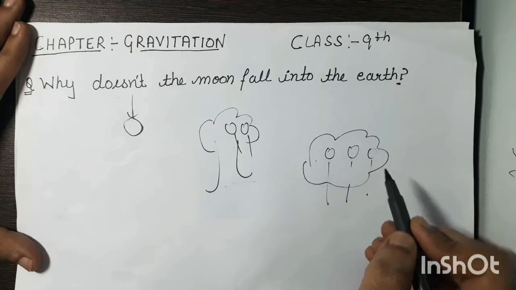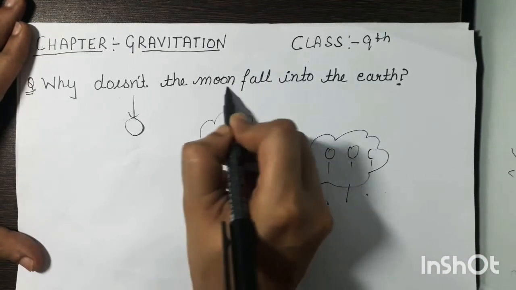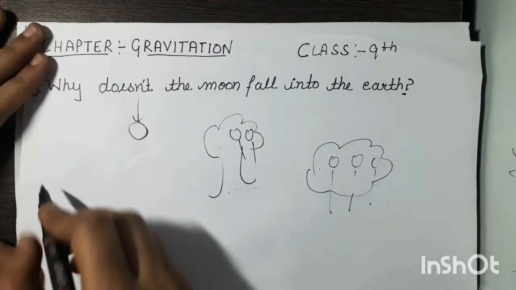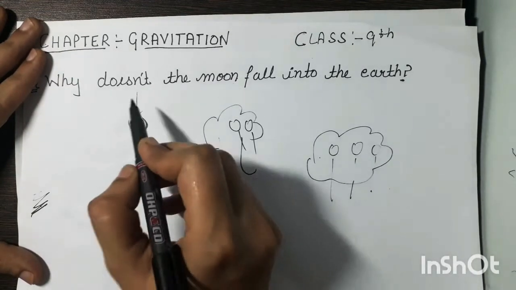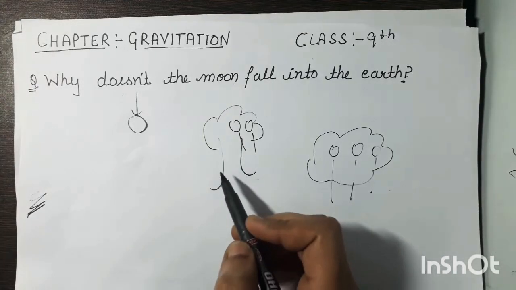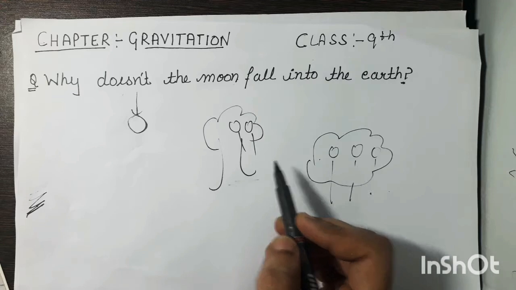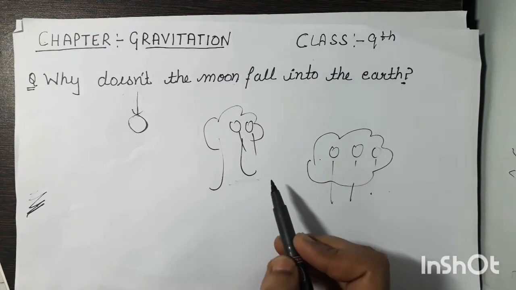So is the gravitational force of earth not attracting the moon towards itself? Today we will discuss the reason why the moon doesn't fall into the earth due to the gravitational force of earth. So actually, the moon is continuously attracted towards the surface of earth.